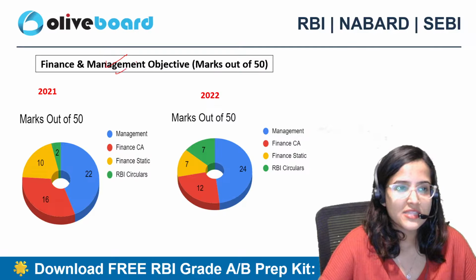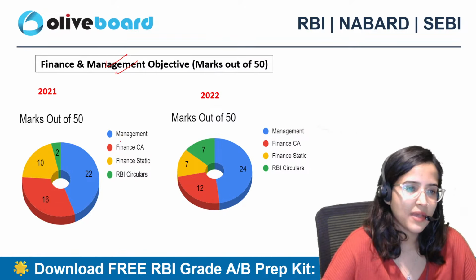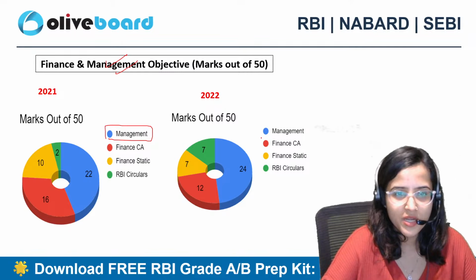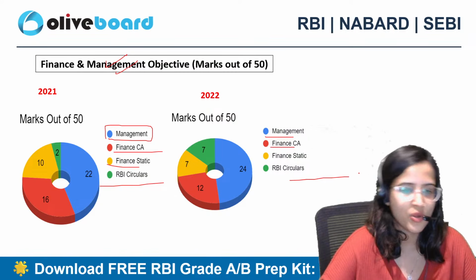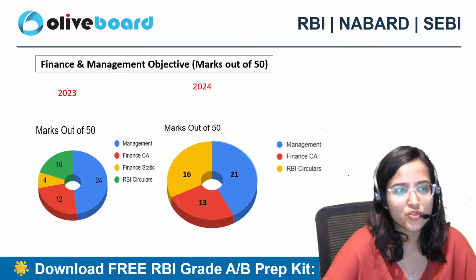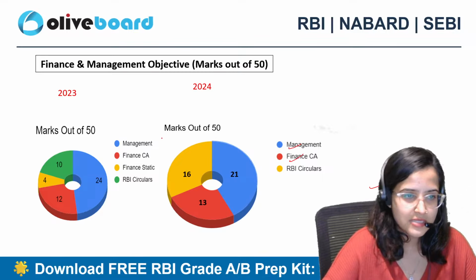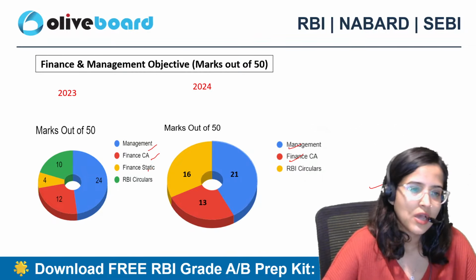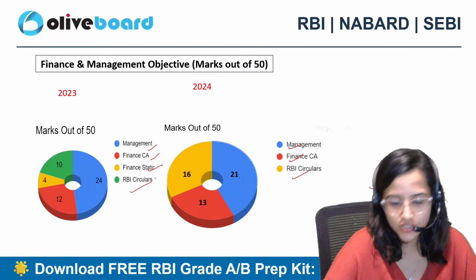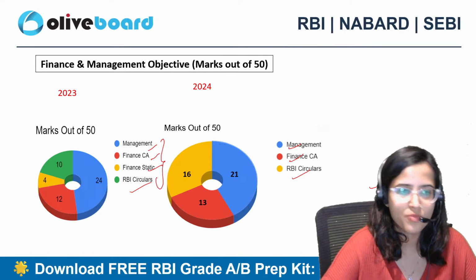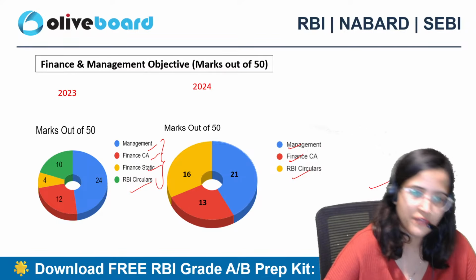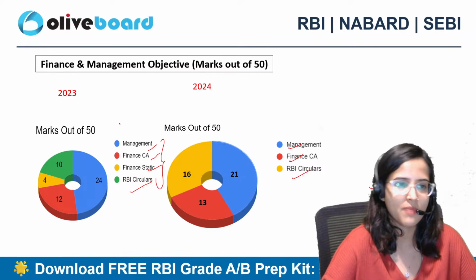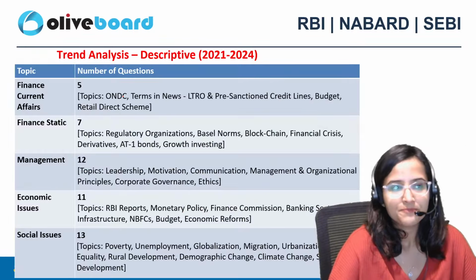Then for finance and management objective, you can see here maximum from management, finance CA, finance static, RBI circulars, and 21 22 both. In 23 24 also management, finance CA, and finance static, RBI circulars. So maximum, these are the four most important topics: management, finance current affairs, finance static, and RBI circulars. You get maximum from here, right?